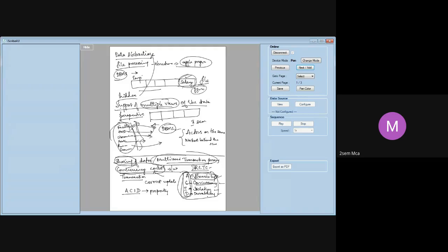Isolation. Isolation means what? I am sitting and booking here. I get a feeling that I am the only one who is booking from Delhi to Bangalore or Bangalore to Delhi, and I get a ticket and I am happy with it. I am not aware of the fact that you are also sitting and doing the same thing. At the same time, you also get a feeling that you are isolated in this transaction. You don't have a feeling that 100 people are sitting along with me and doing this. Do we get that feeling? No. That is nothing but isolation.